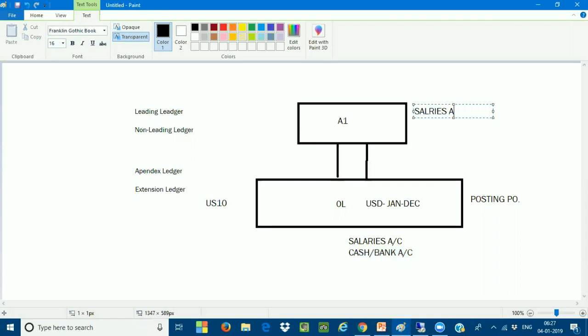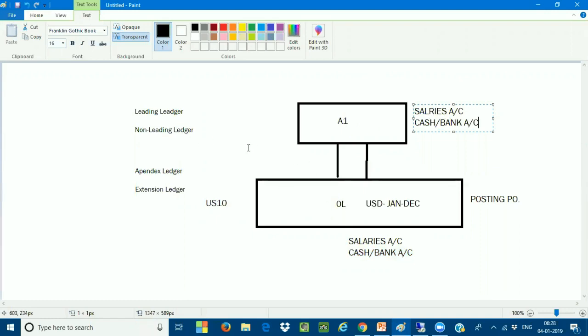So here you can see the salaries account and the cash or bank account. It is getting posted to the extension ledger, which is stapled on the base ledger. Your base ledger can be your leading ledger or your non-leading ledger.